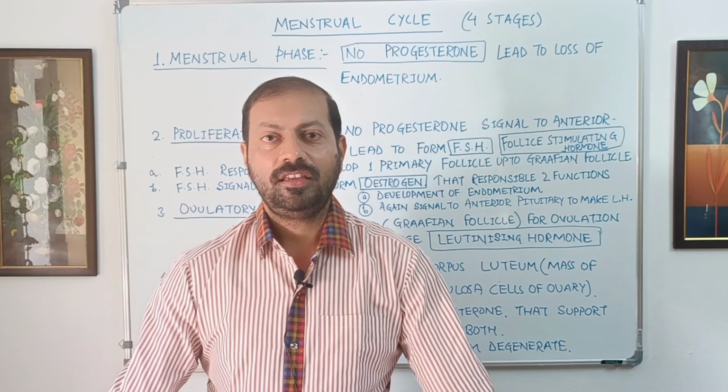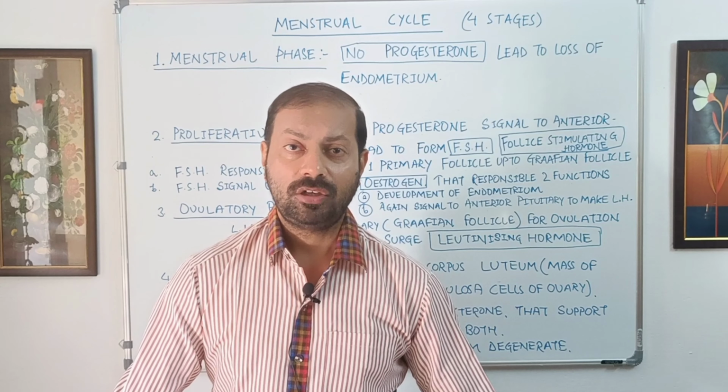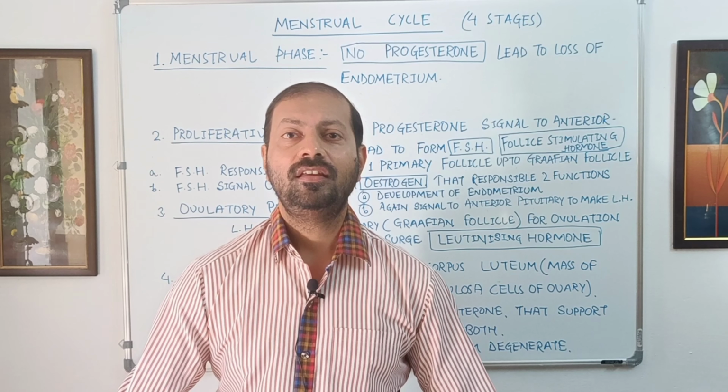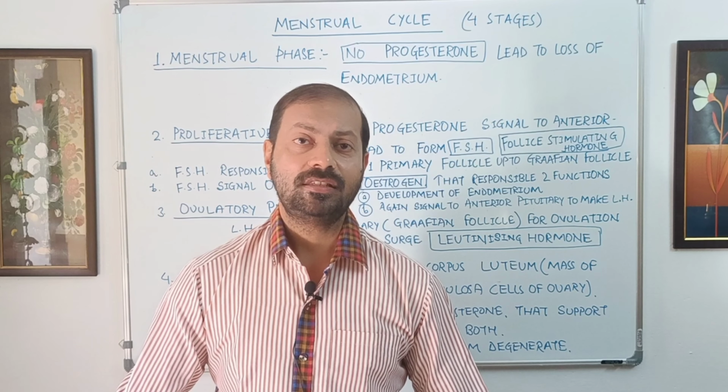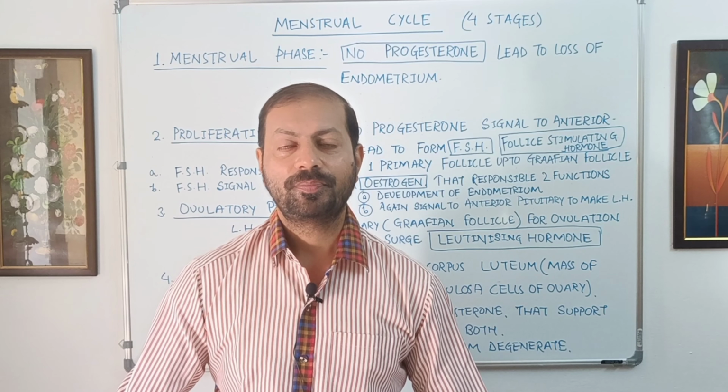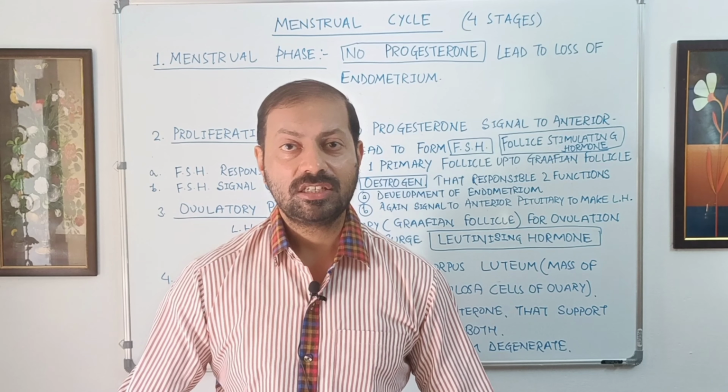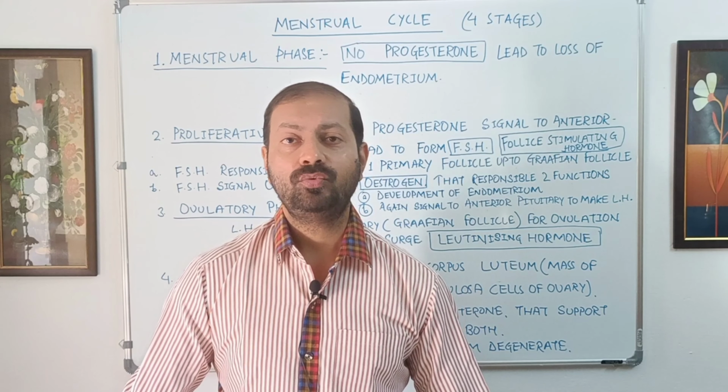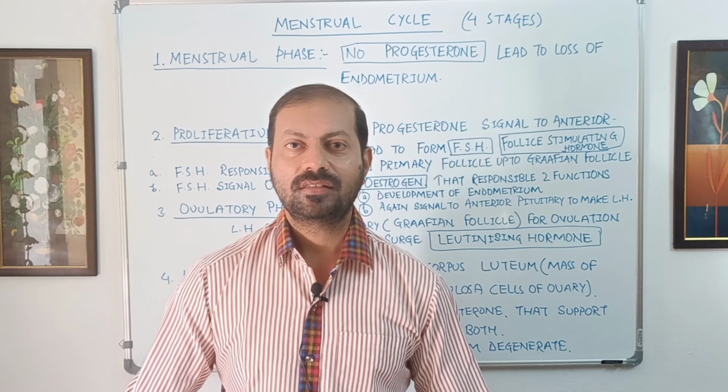Menstrual cycle is a 28 days cycle. Menstrual cycle is not the ovarian cycle. Menstrual cycle is further classified into four substages. Let us start with each stage with respect to the concerned hormones. Stage number 1 is called the menstruation phase.